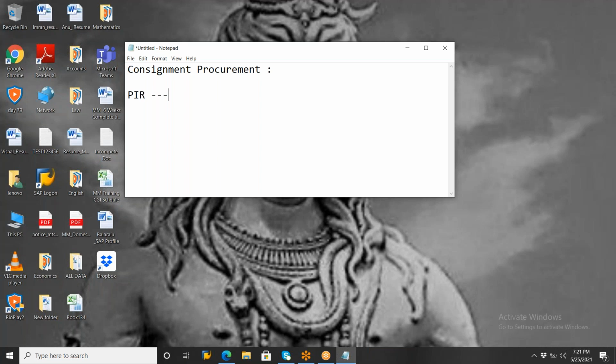When you are paying, we already mentioned the price, tax codes, and validity period in the info record. Without a purchase info record, we cannot process this consignment procurement, so the purchase info record is a must. In the purchase info record, we need to mention the price, validity periods, and tax codes. This is the one variation you need to observe.